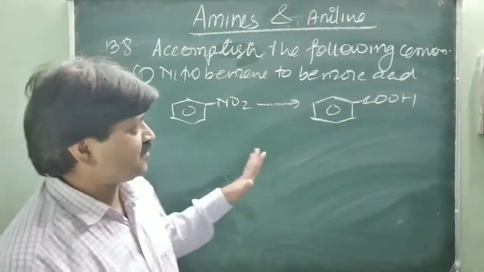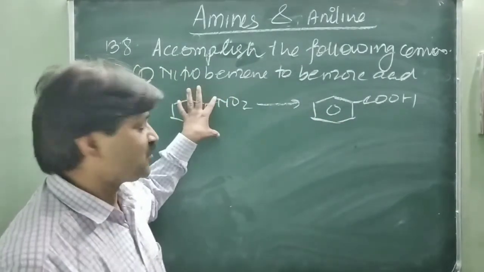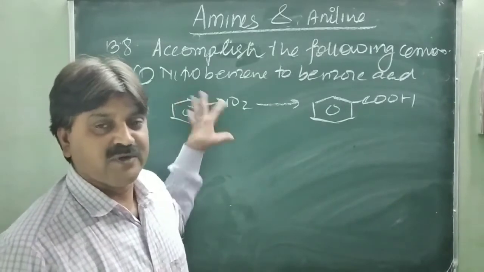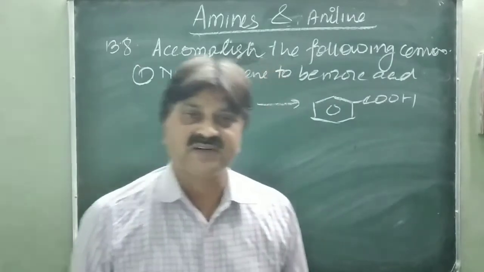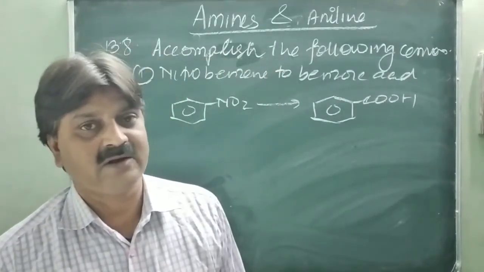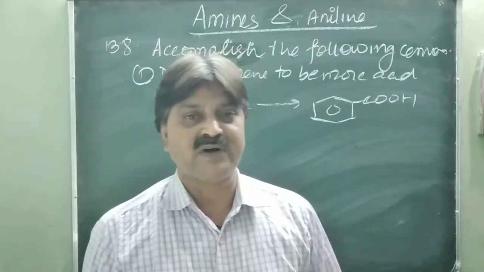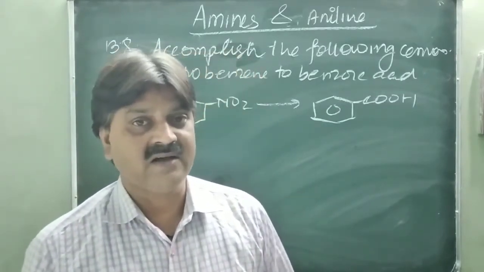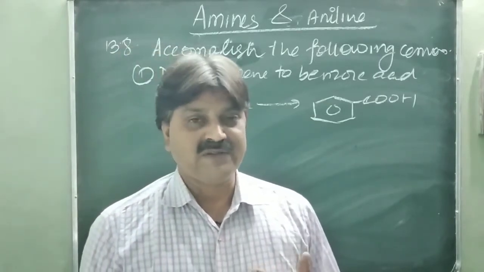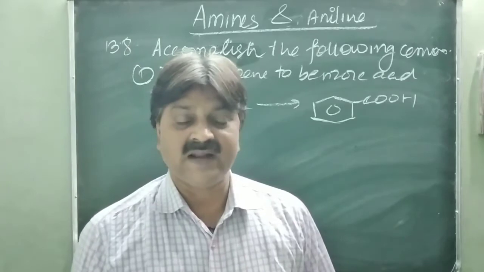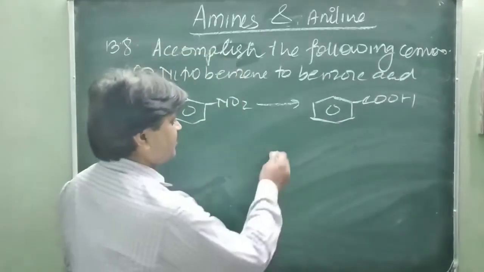Actually, for this type of conversion, first think how to prepare benzoic acid. Don't think about the nitrobenzene. Benzoic acid means benzene having the COOH group, and the COOH group is very easily obtained from the cyanide group. If the benzene has the cyanide group, by hydrolysis it will convert into benzoic acid and ammonia gas is released. So you should try to prepare benzonitrile, and then you can very easily convert it to benzoic acid.